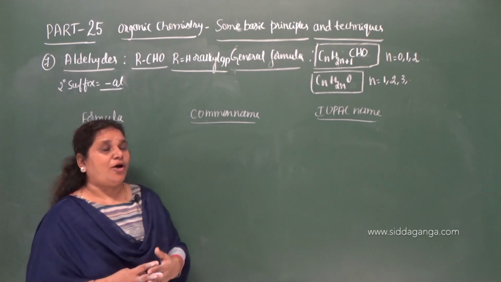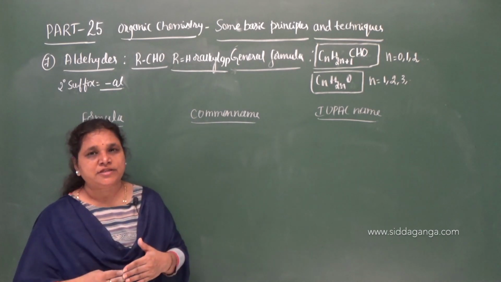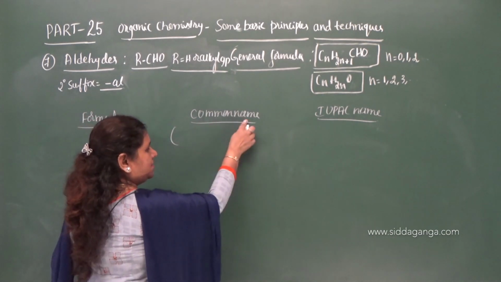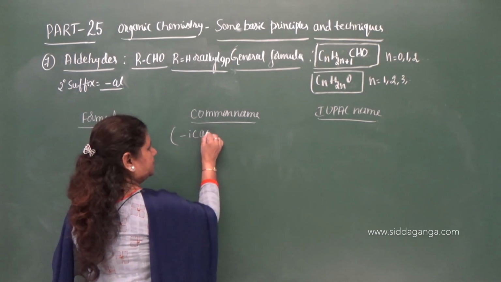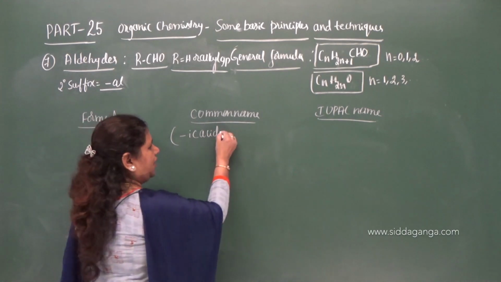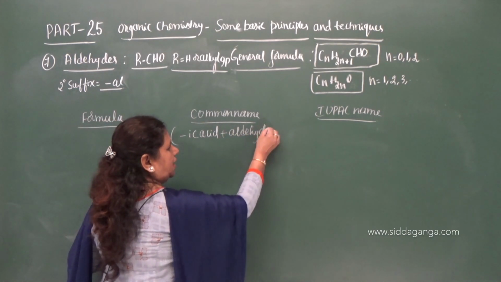Then how to get the common names of aldehydes? They are derived from the common names of carboxylic acids. How? In the common names of carboxylic acids, you have to remove ic acid. Instead of ic acid, you have to add the word aldehyde.